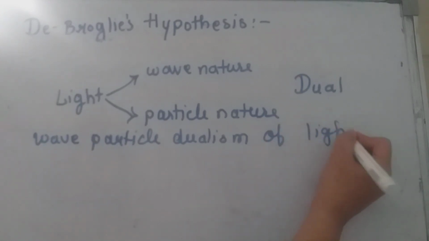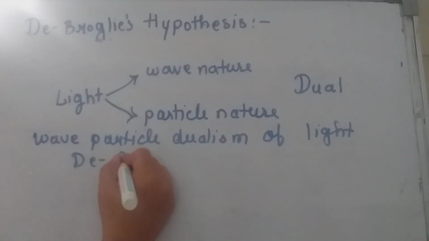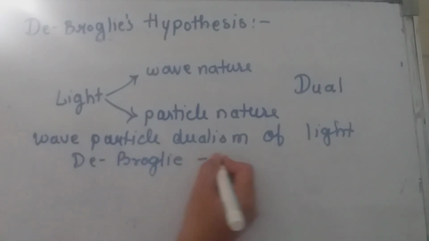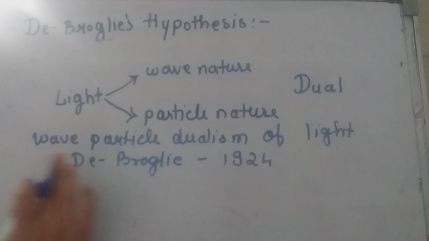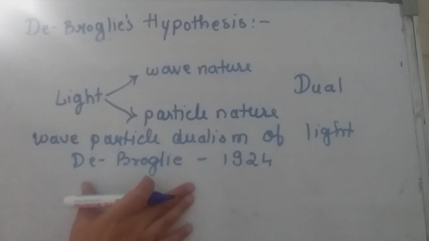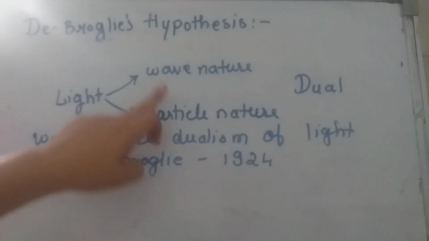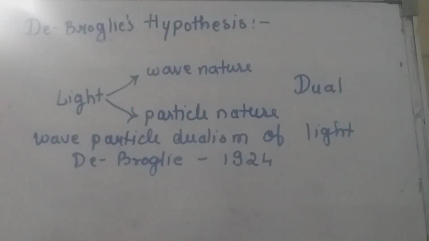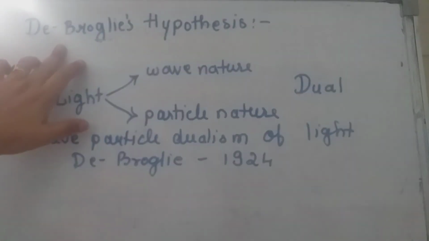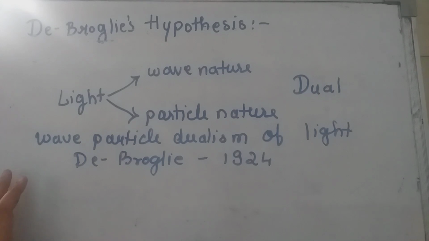was further extended by de Broglie in the year 1924. Yes, the wave particle dualism of light was further extended by de Broglie in the year 1924. He suggested that if light waves behave like particles sometimes, then particles like electrons, protons, neutrons, atoms, molecules should also behave like waves. This was the idea given by him, which had no proof at that time. Hence, it is also called a hypothesis, and it is named after him, that is de Broglie's hypothesis.